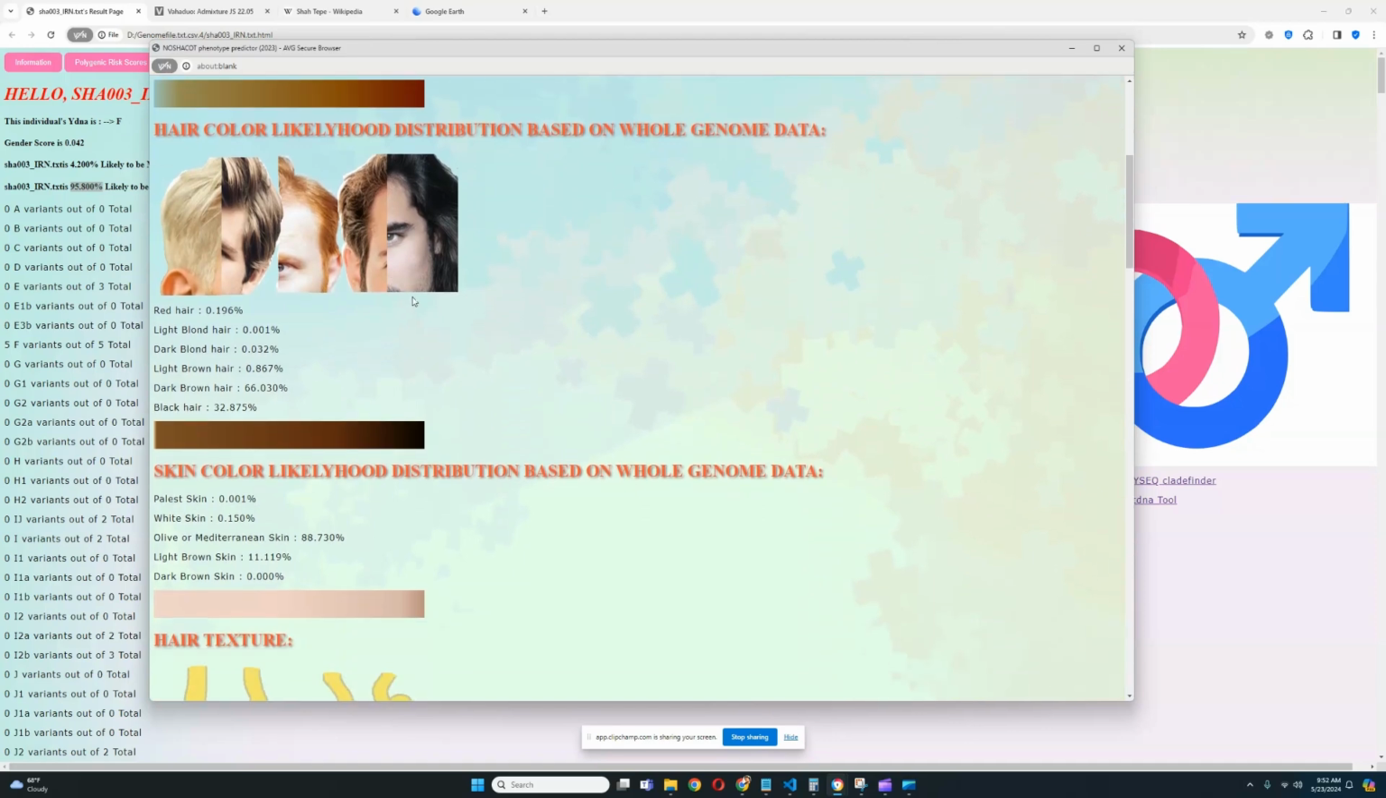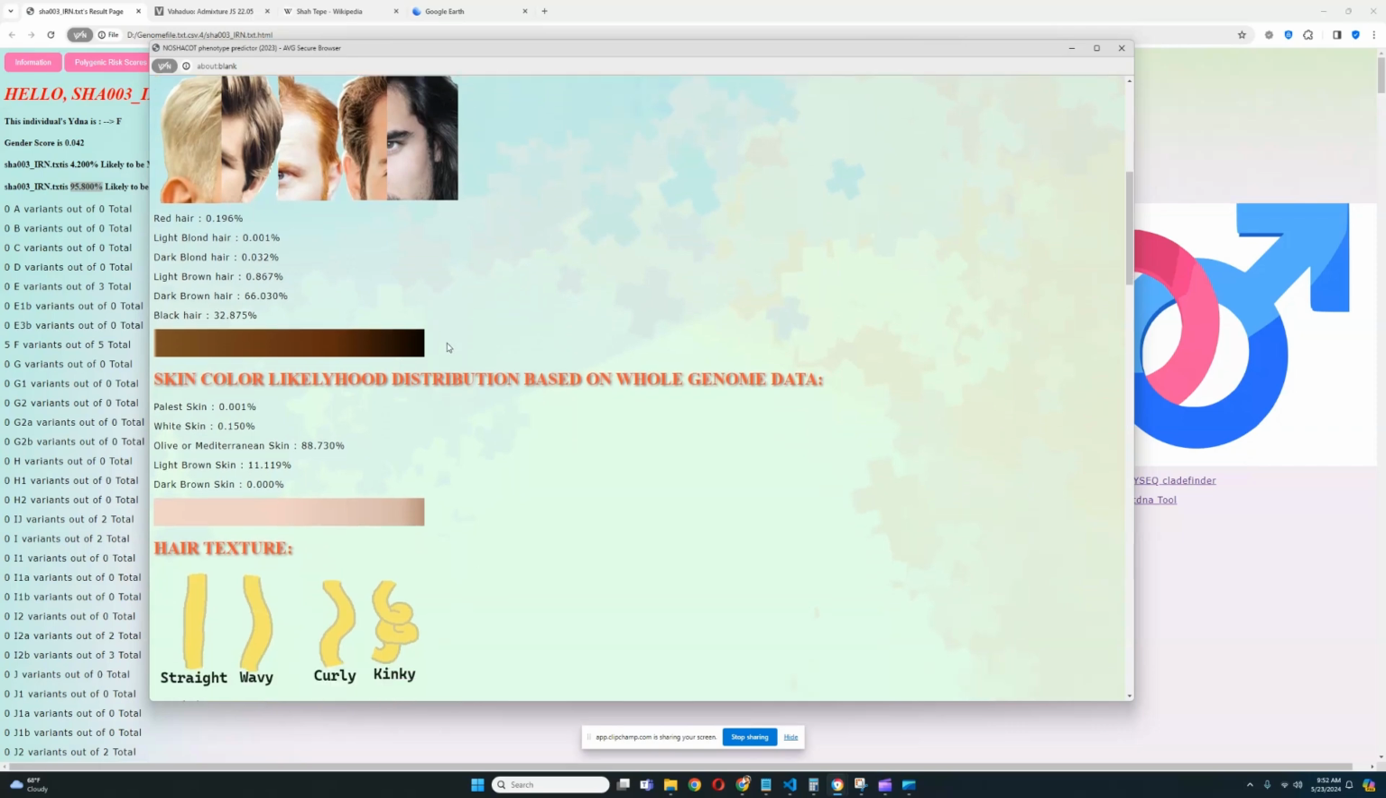For hair color likelihood distribution, most likely it is dark brown hair at 66%. Dark brown hair is actually, in my opinion, sort of light for somebody from this location, from northeastern Iran. They tend to have black hair. But the second largest group she scores is actually black hair. So she most likely has dark brown or black hair. She's scoring 66% for dark brown and 33% for black. And for every other hair color, she's scoring pretty much below 1%.